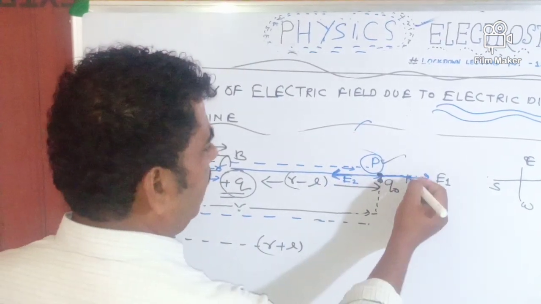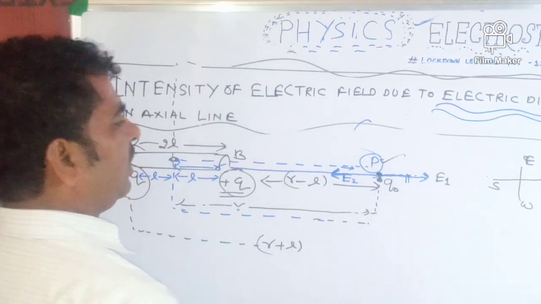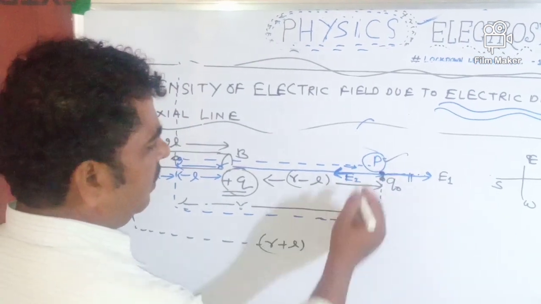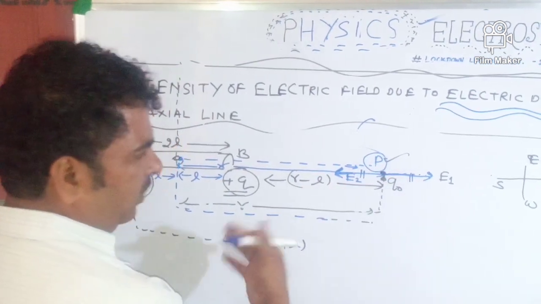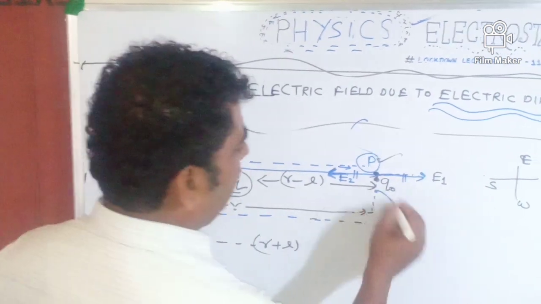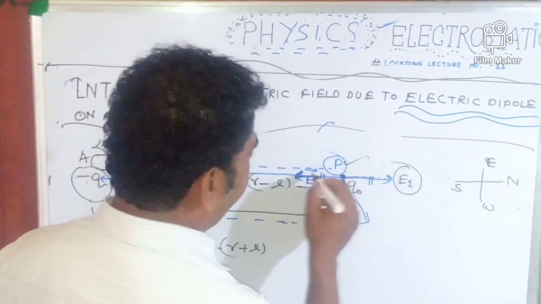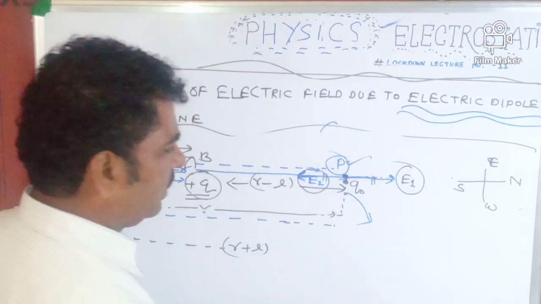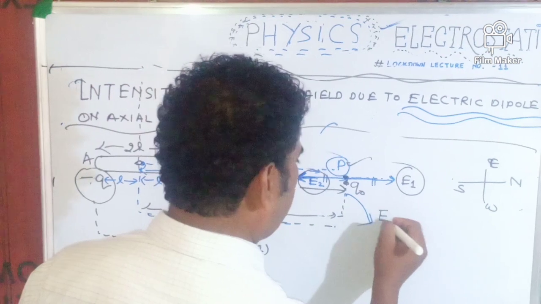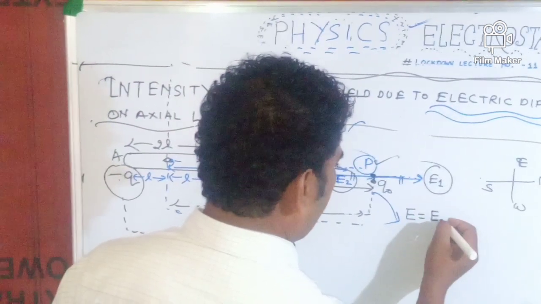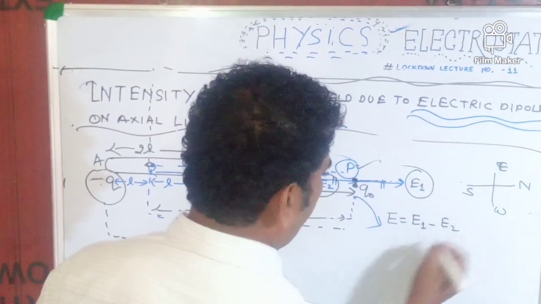You can see clearly, E1 is toward the north direction, but E2 is towards the south direction. So the net intensity at point P will be the difference of the two intensities. Look here, E is equal to E1 minus E2.